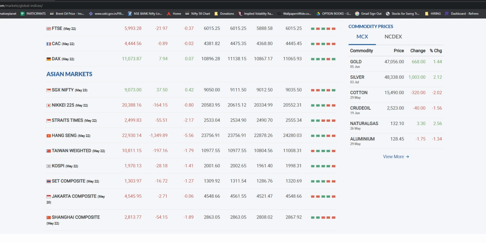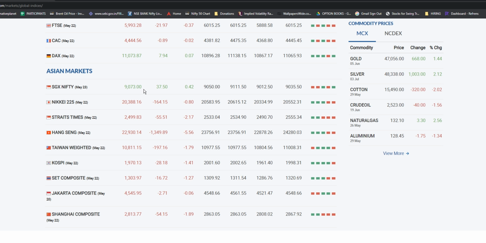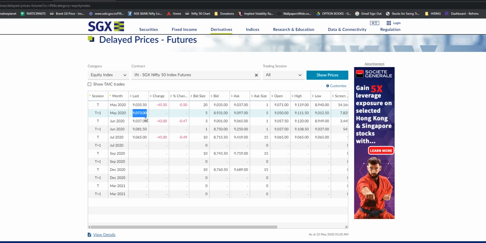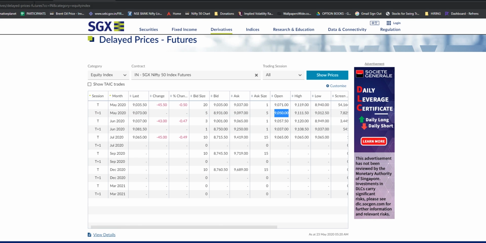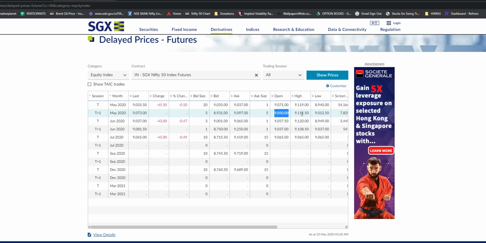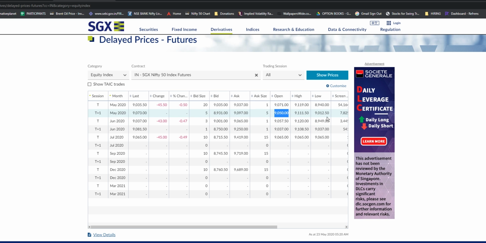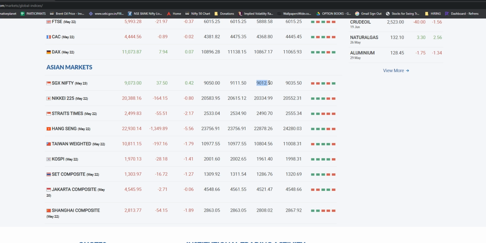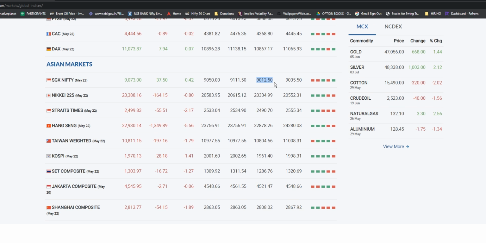You can see Moneycontrol also showing 9073, and here also it is showing 9073. You can see open 9050, and here also open 9050. Okay, high 9111.5. Here also high is the same. Low is 9012.5, and here also 9012.5. So this shows that SGX Nifty and Moneycontrol data are the same.